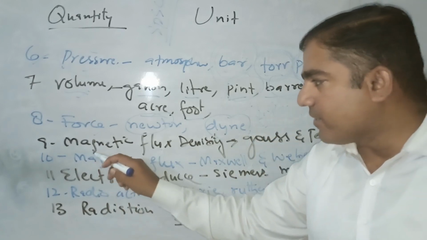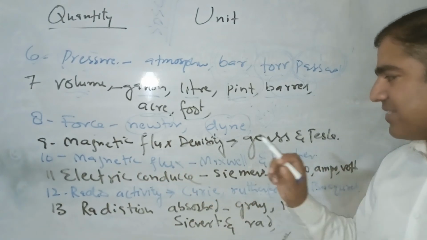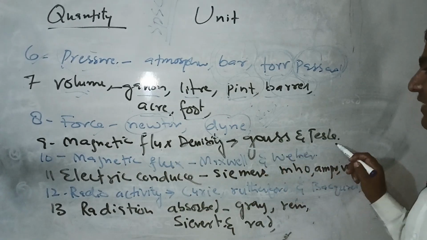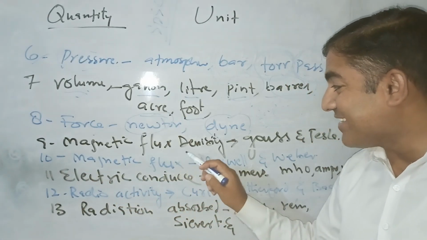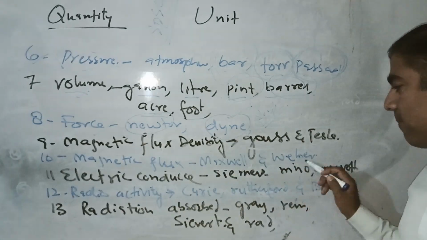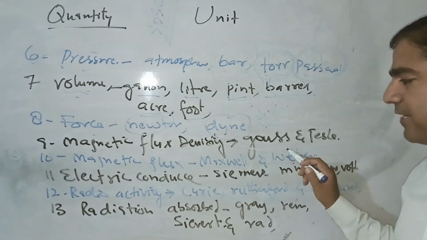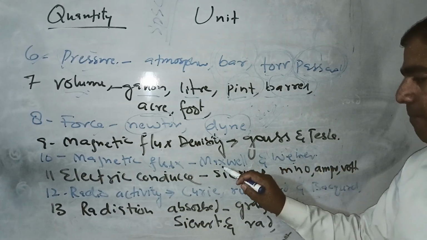This is magnetic flux density. Magnetic flux density is Gauss and the Tesla. This is magnetic flux, not density. This is Maxwell and the Weber. This is also a question asked in SPSC. Magnetic flux is the Weber or Maxwell.